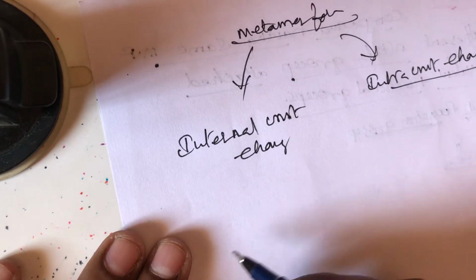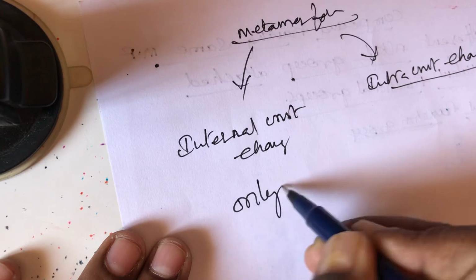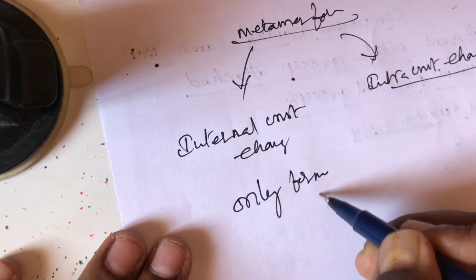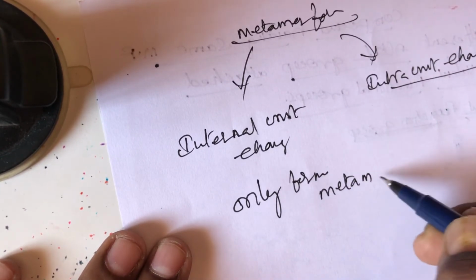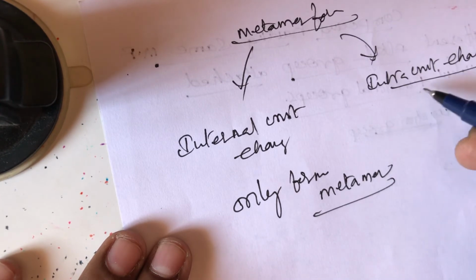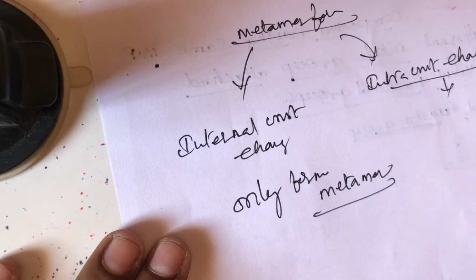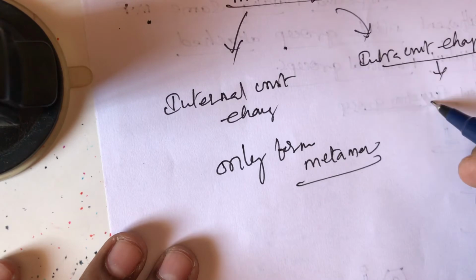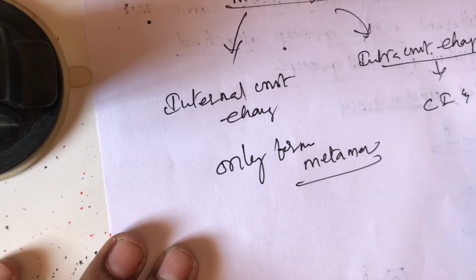Internal unit change forms only metamers, but intra unit change forms chain isomers and positional isomers.